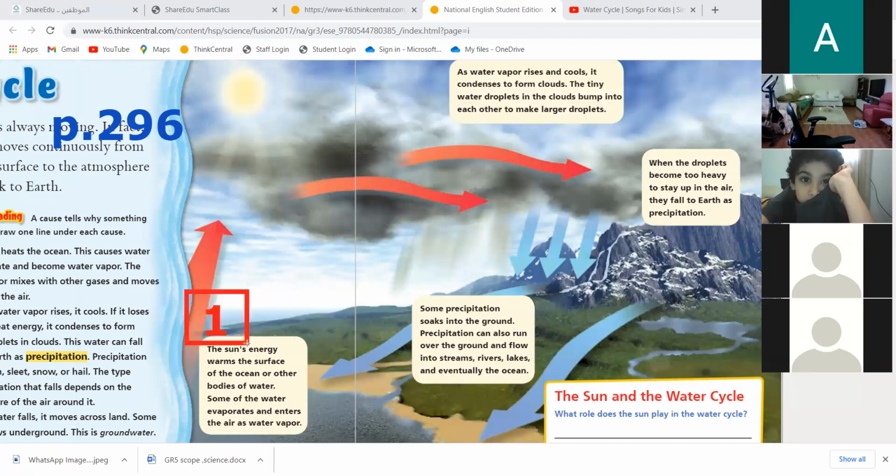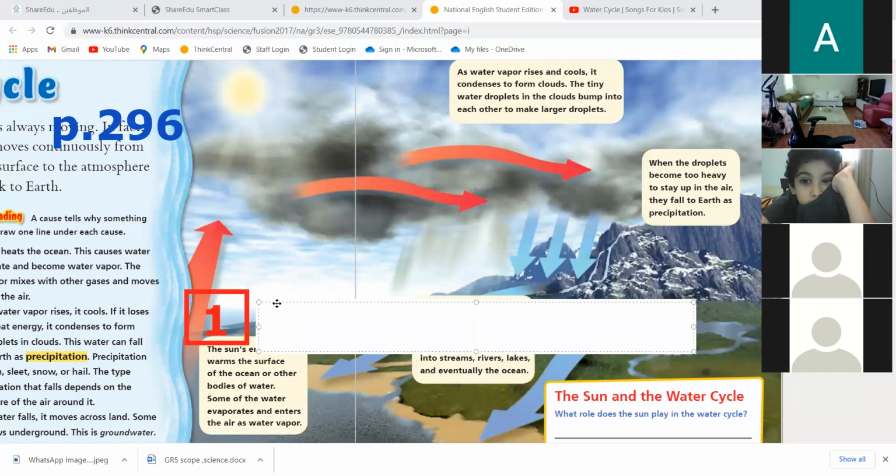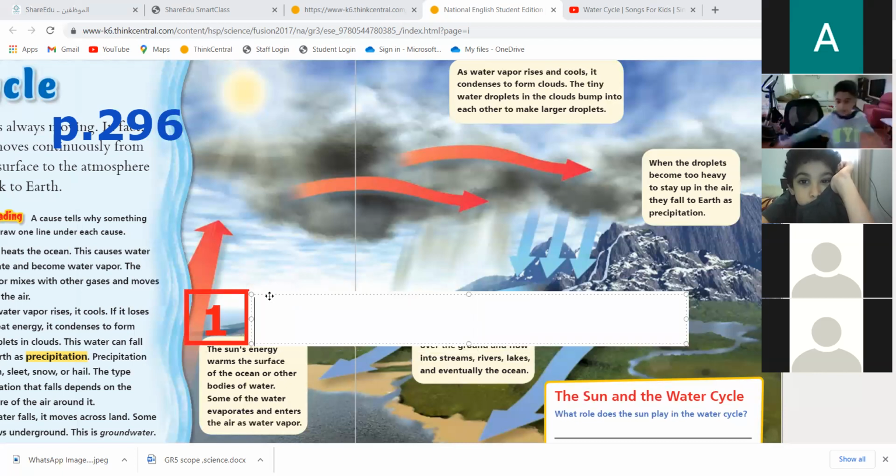Now, Abdurrahman, when the sun heats up the water, it is liquid in the ocean. What is going to happen to the liquid water when you give it so much heat? You will give heat energy. Will turn to? Who can tell me? The liquid water will turn to something when you add so much heat.